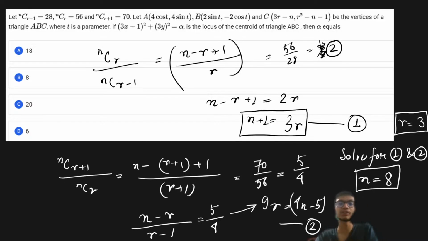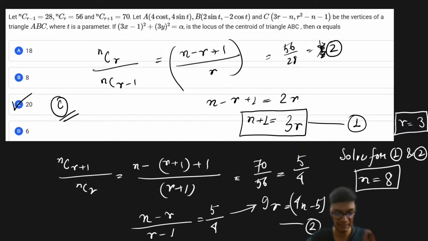So it is a combination of simple properties of the binomial coefficients, or the combinatorial coefficient, and just using that to solve for one value for a triangle, where we have to calculate the locus. From that locus we have to find the unknown value, alpha, and from this question you will see the alpha value is going to be 20. That is option C, which is the correct answer for this problem. I hope this is clear to all of you. Please let me know if this is clear or not.